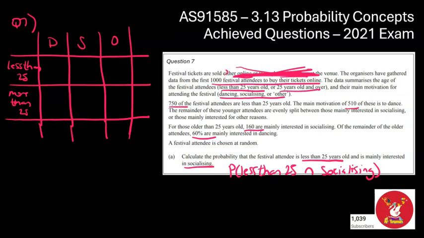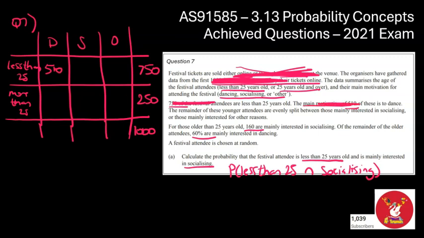So I guess the first thing to note, the grand total of people were 1,000. So I'm going to put that into my grand total box, 1,000. So I've now used this bit of information. 750 were less than 25, so that's my less than 25 total, over here, 750, which means that there is going to be 250. So I've now got that part used. The main motivation of 510 of these were to dance. So these refers to the less than 25-year-olds. So we've got 510 over here. So I've now used this bit.